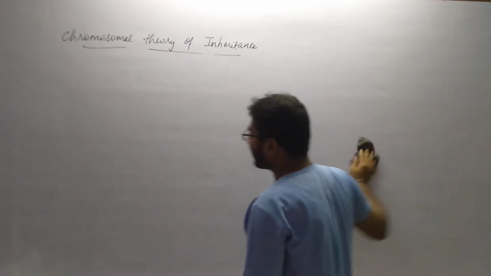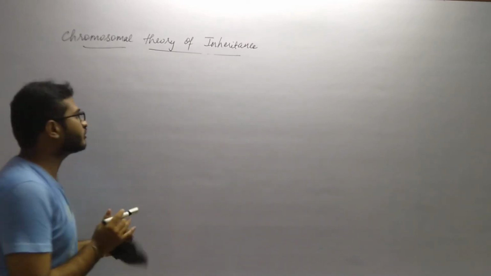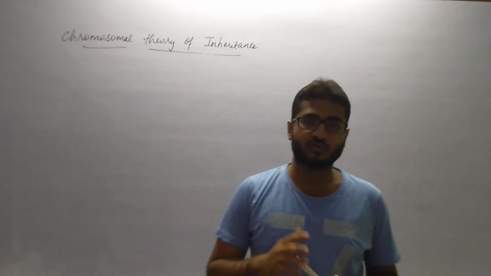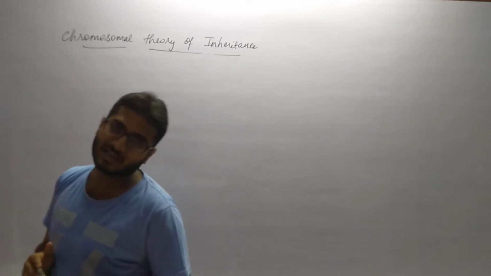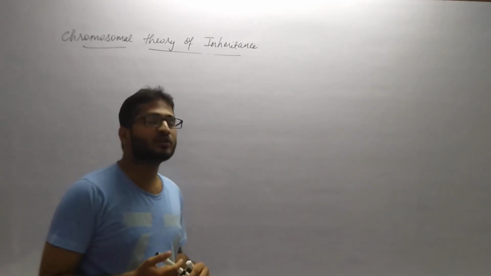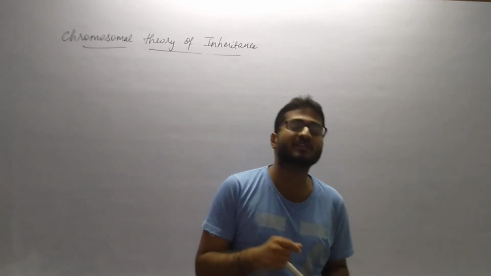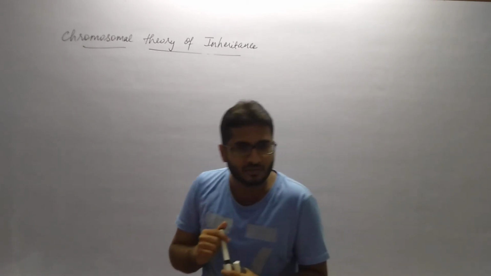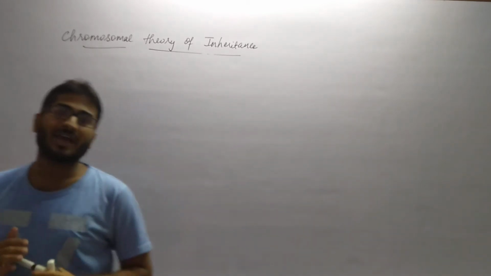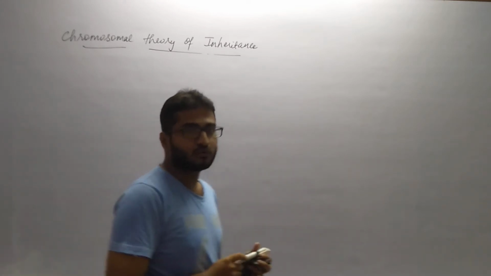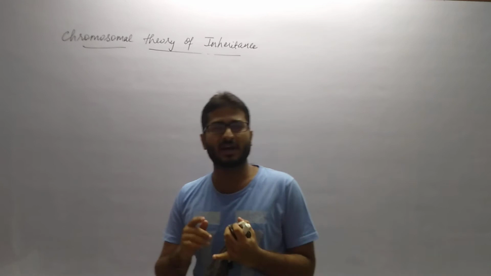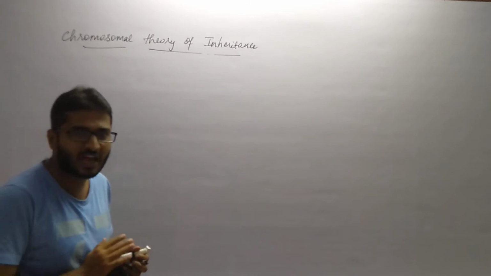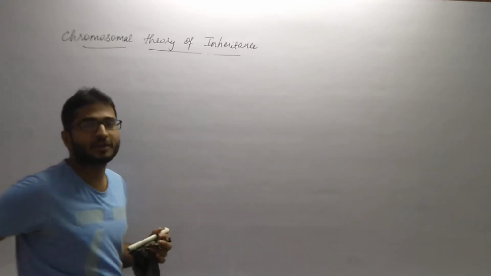By the year 1902, the discovery of the cell as well as the nucleus, and the microscope, was in place at that time. So the analytical technique, the microscope, was discovered. The movement of chromosomes within the nucleus during cell division, we know chromosomes move towards the equatorial plate, that is the metaphase plate. That study can be carried out using analytical tools like the microscope. So by 1902 the microscope had been discovered. The study of the cell, nucleus and chromosomes was little bit known to the scientists of that time, and this led to the development of the chromosomal theory of inheritance.